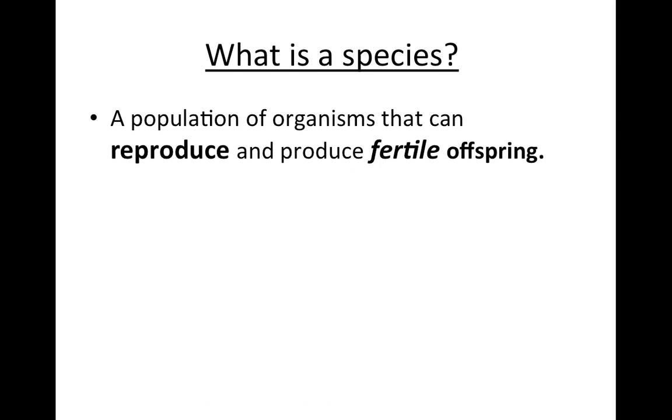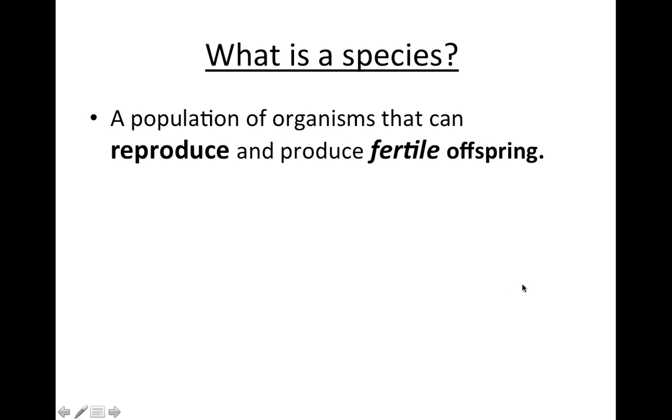So the requirements to be a new species are that you can mate with other members of the species and produce fertile offspring. So that's how you know that you have a species. If two different organisms cannot reproduce or cannot produce fertile offspring, then they are not members of the same species.